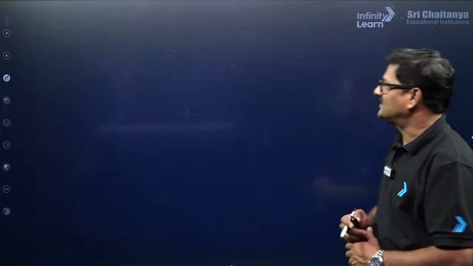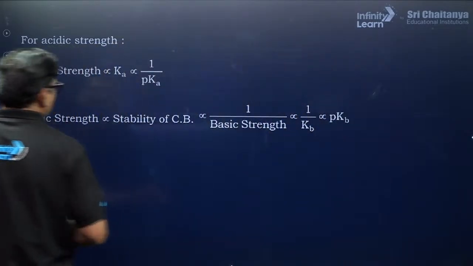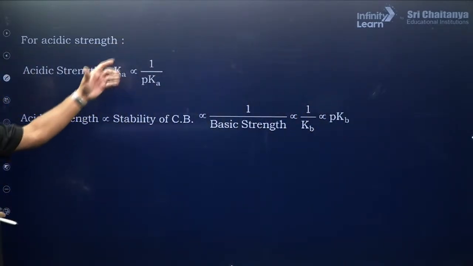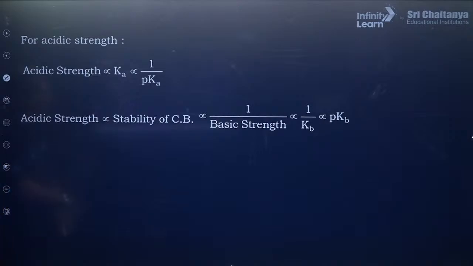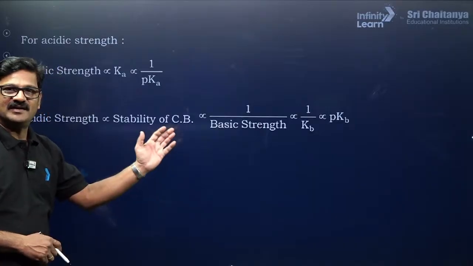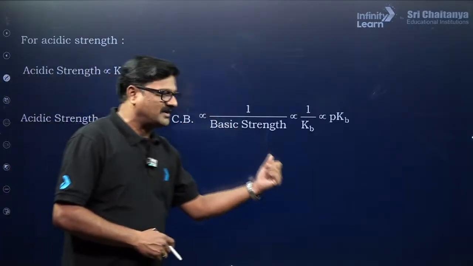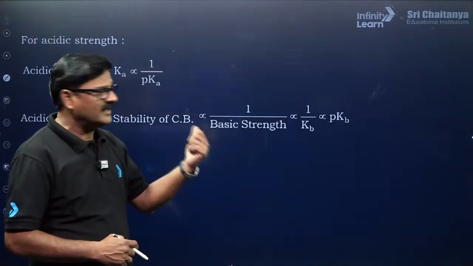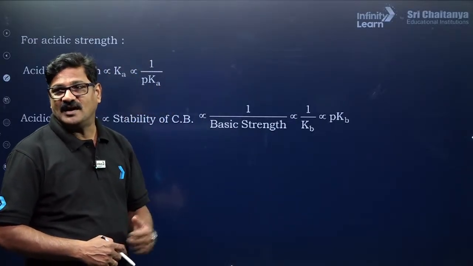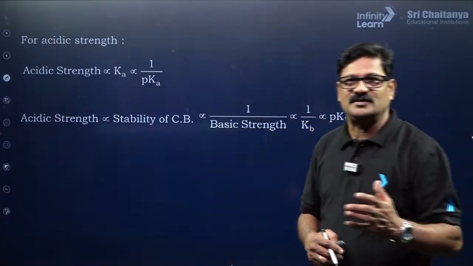Fine. Next. Okay, for acidic strength, हमेशा acidic strength is directly proportional to Ka, inversely proportional to pKa. And acidic strength is directly proportional to stability of conjugate base, and inversely proportional to basic strength, and inversely proportional to Kb, and directly proportional to pKb. Ayaz, yes. These are the key noteworthy points I wanted to give you guys.